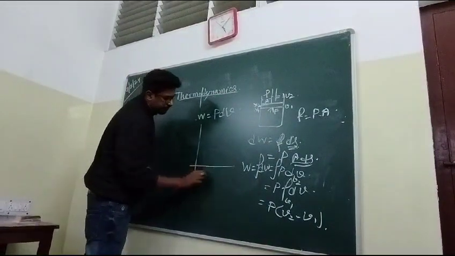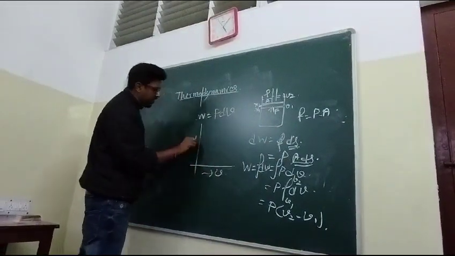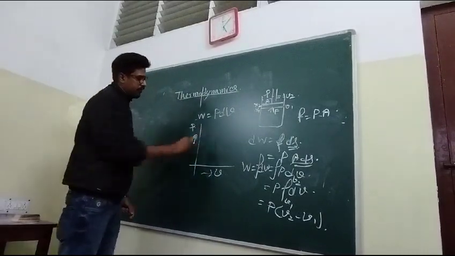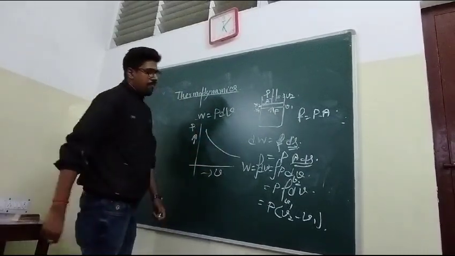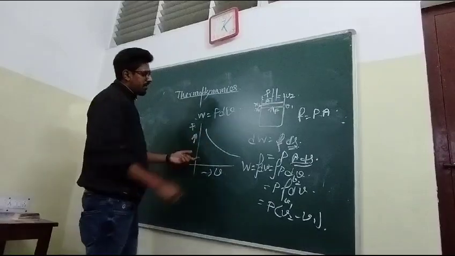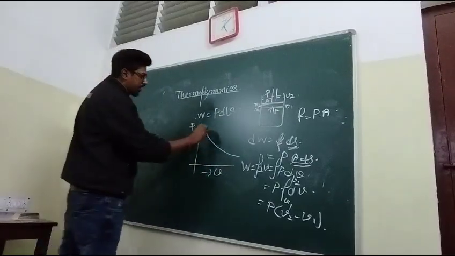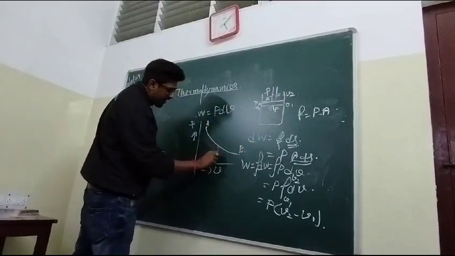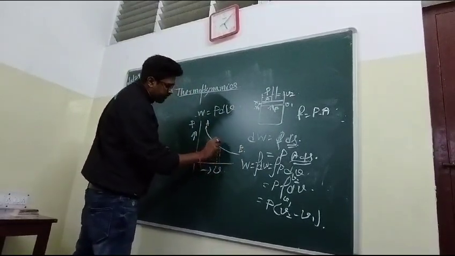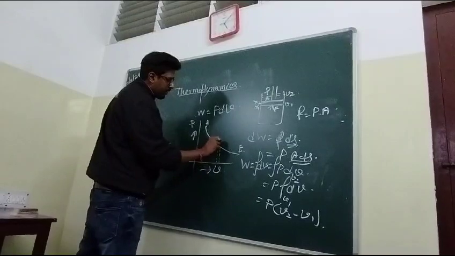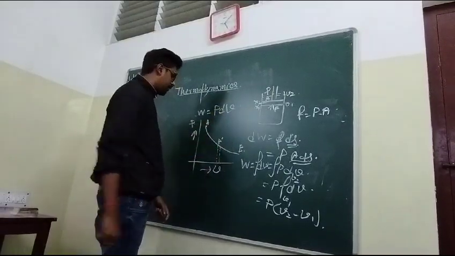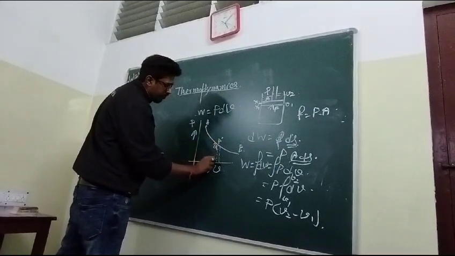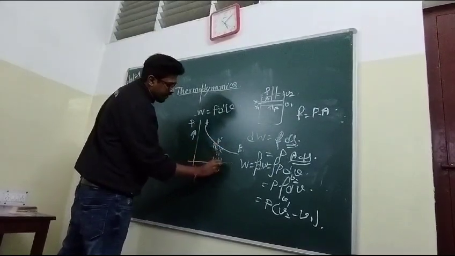Suppose this axis represents V, and that is the graph of P. If pressure increases, volume increases. Suppose this point is A and this point is B, and you are taking a very small strip here. Here the pressure is P of the gas. Suppose that is A, B, and that is C.